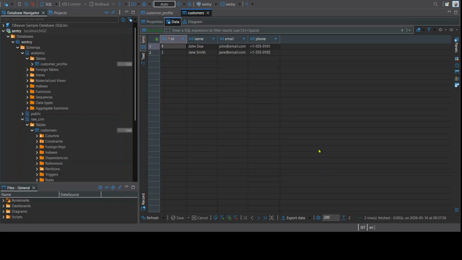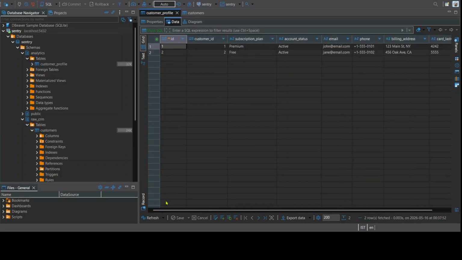Now for the final proof. Let's refresh the live database. In our CRM table, the raw data remains untouched. But look at the analytics table. The email, phone, and card are completely hashed. But notice, our non-PII columns, like subscription plan and account status, are perfectly preserved for the marketing analytics tools. We eliminated the risk at the pipeline layer without breaking downstream analytics.